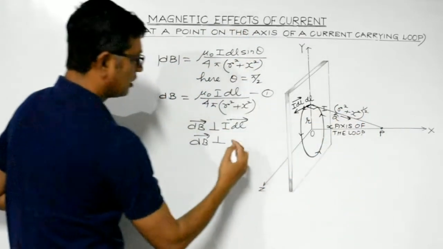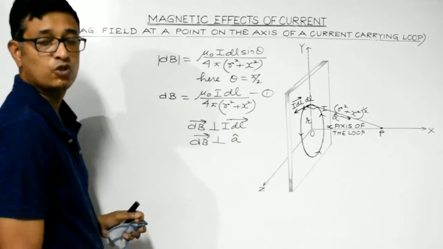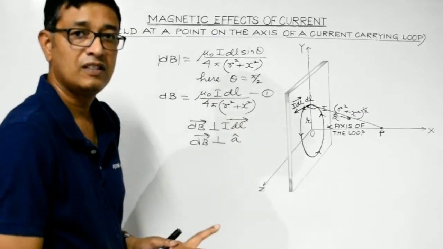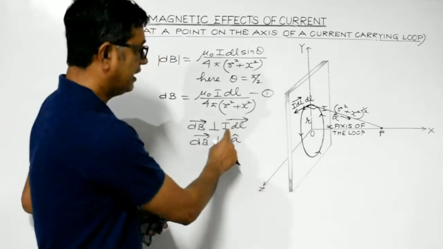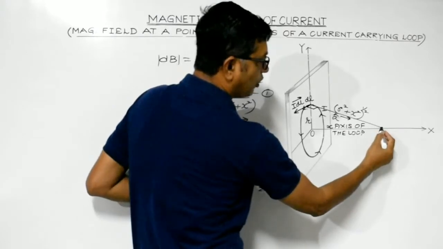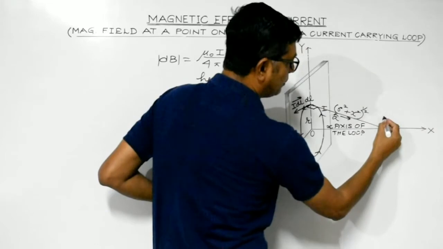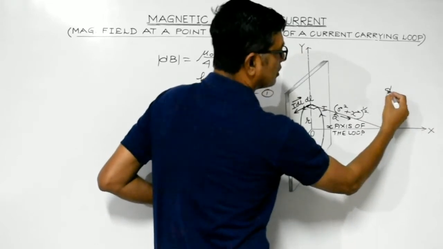Isn't it? So it is perpendicular to the plane in which the I dl vector and a cap lie. So magnetic field at this point, due to the small elementary portion, can be diagrammatically represented in this manner. This is dB vector.